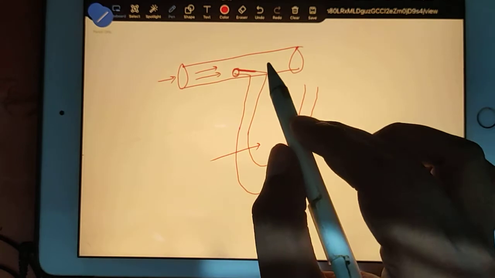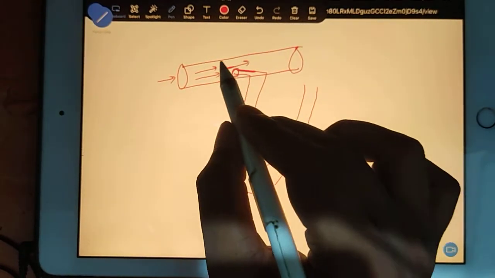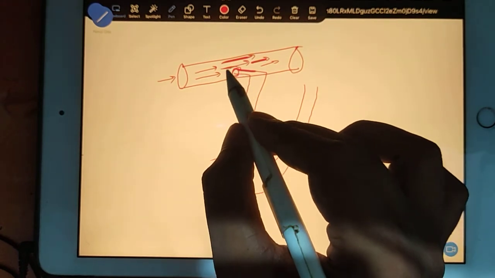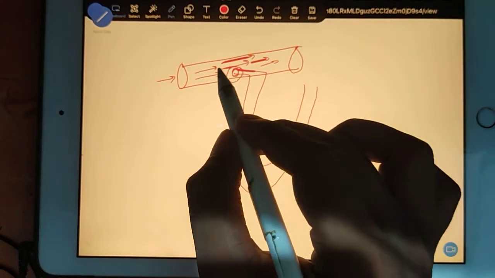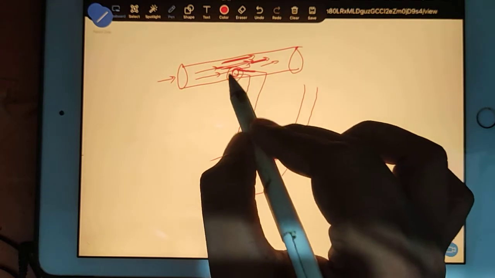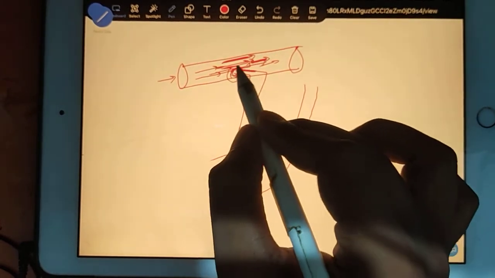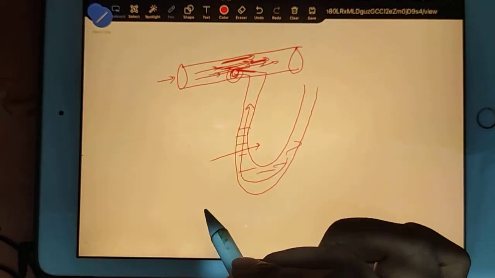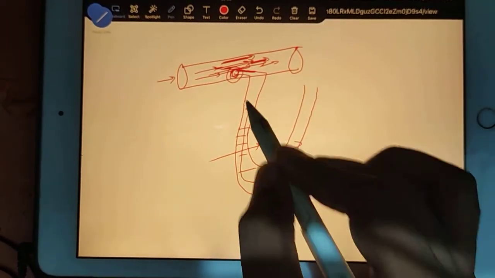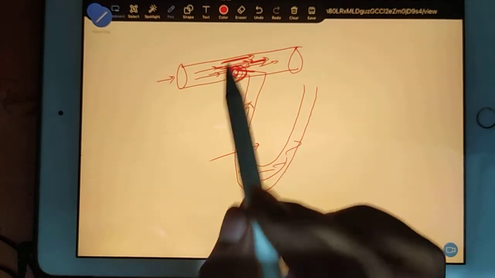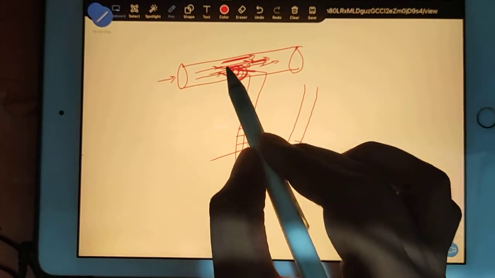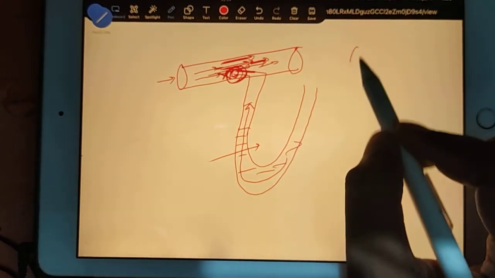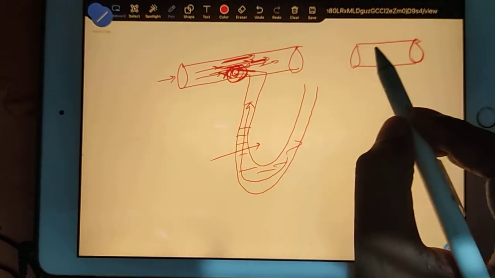How? See guys, from here flow is passing. Because of that, from this surface, when the flow passes, suction will be created. Because of that suction, if you keep any liquid in this, the liquid will be sucked to this side. So how much suction is being created? That is nothing but the loss in static pressure. Actually, see, suppose there is a pipe in which flow is happening.